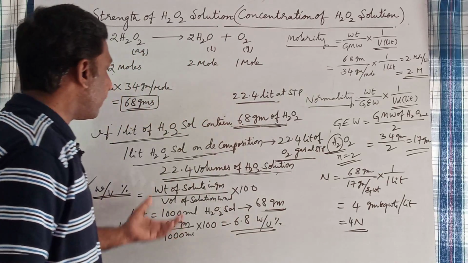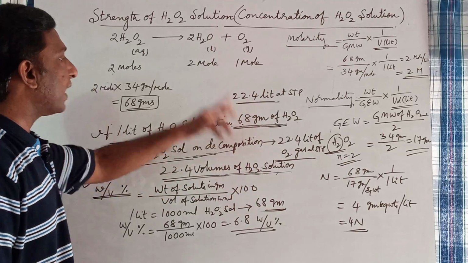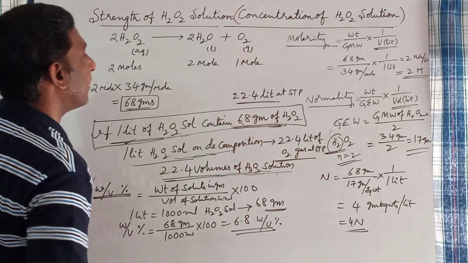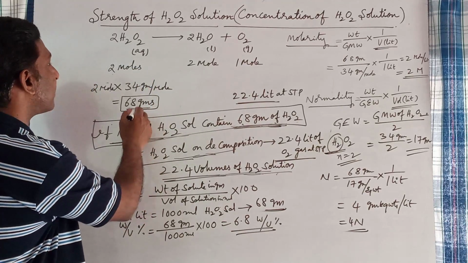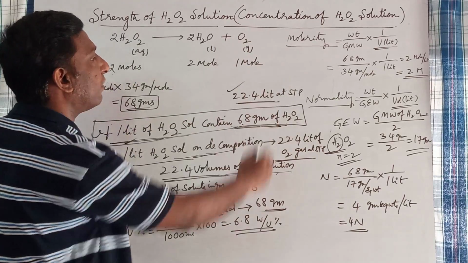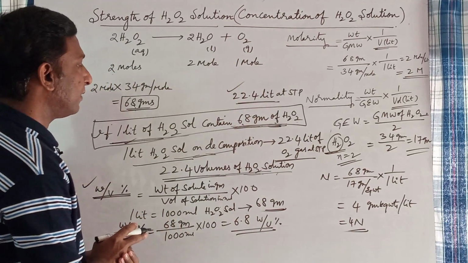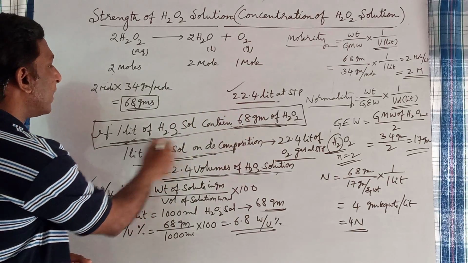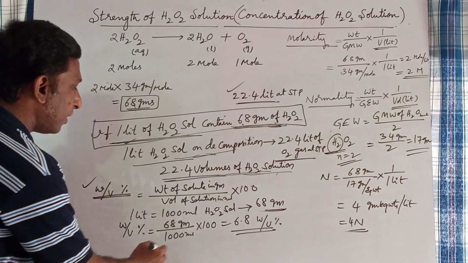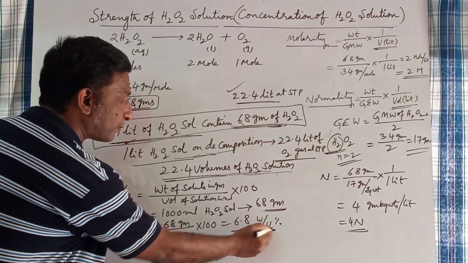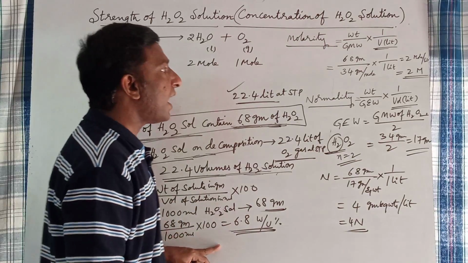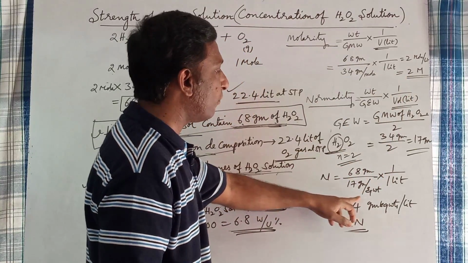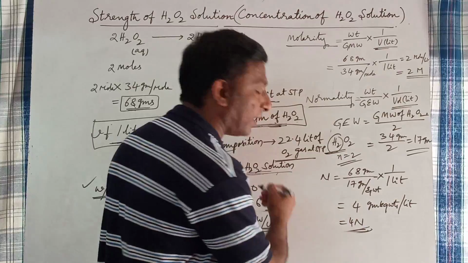So here, 22.4 volumes of H2O2 solution should contain 68 grams of H2O2 in 1 liter. 68 grams of H2O2 on decomposition gives 22.4 liters of oxygen gas at STP. If 68 grams of H2O2 is present in 1 liter of hydrogen peroxide solution, then its weight by volume percentage is equal to 6.8, its molarity is equal to 2 molar, and normality of 22.4 volumes of H2O2 solution is 4 normal.